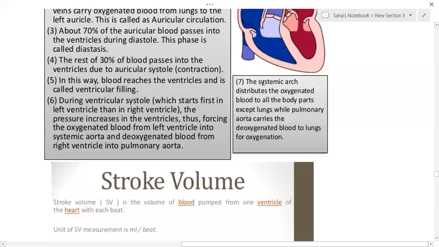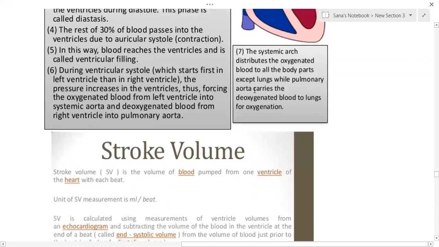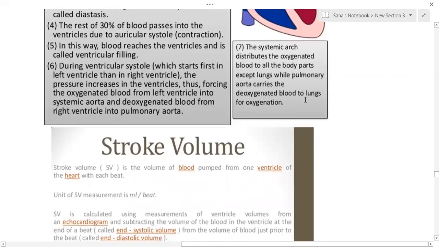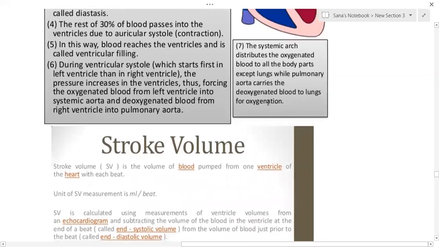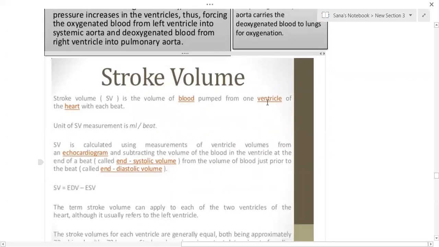The systemic arch distributes the oxygenated blood to all parts of the body except the lungs, while the pulmonary arteries carry the deoxygenated blood to the lungs for oxygenation. So this is how the movement of blood takes place in our body.